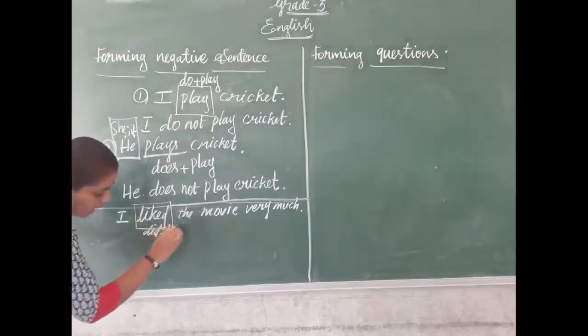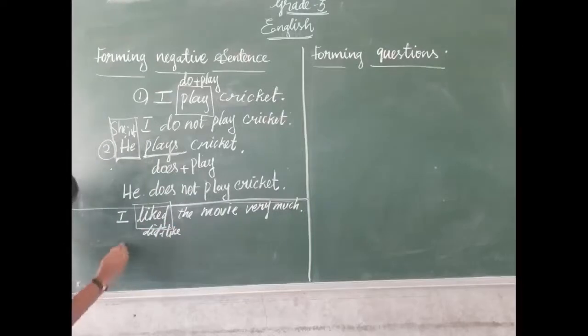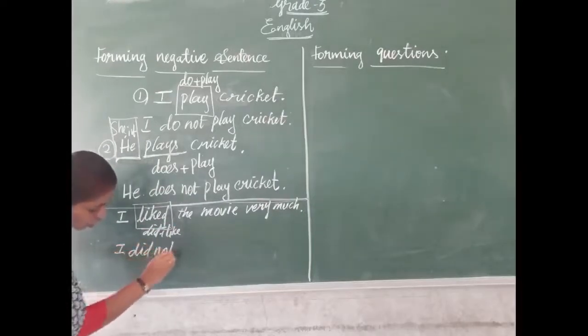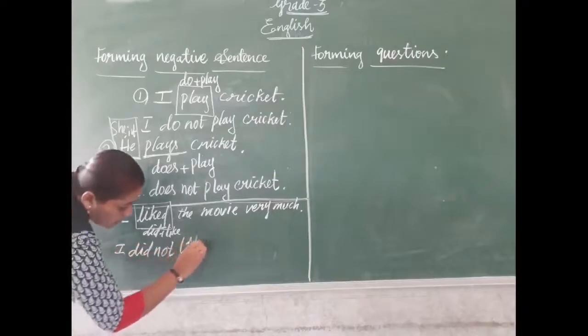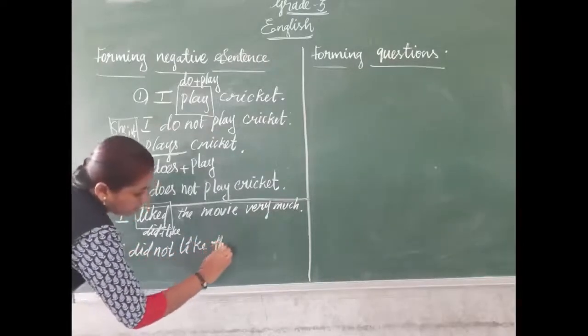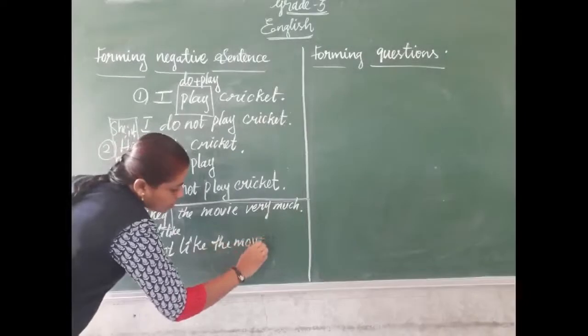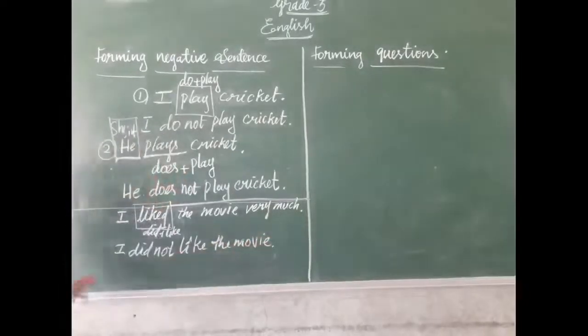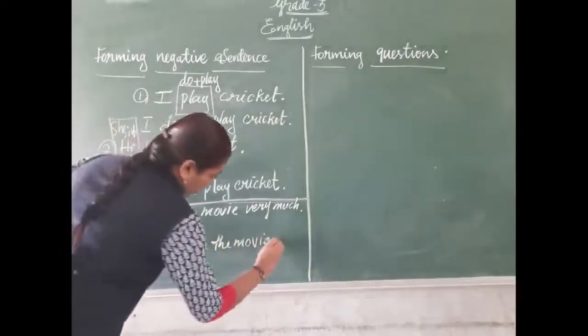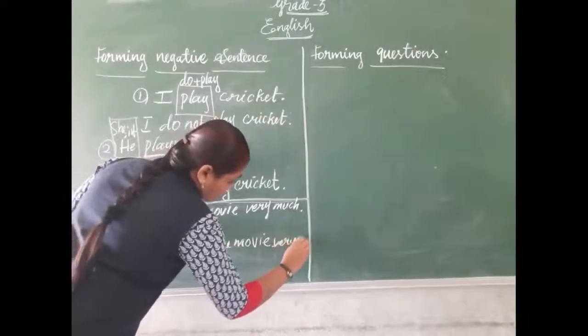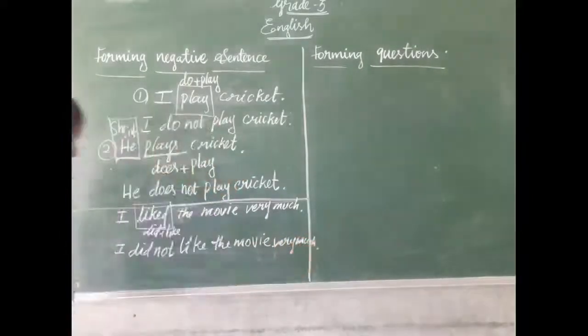Did plus like. So we write here: I did not like the movie very much. We can add this also.